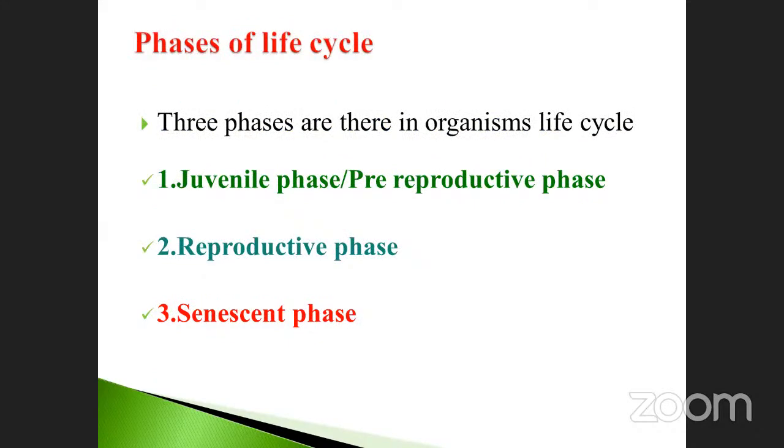One is called the juvenile phase, another the reproductive phase, and another the senescent phase. The juvenile phase comes before the reproductive phase. That means maturation is only physical, only physical growth. That's why it is called the pre-reproductive phase. When the plant produces the first flower, or the secondary sexual characters are produced, it indicates that reproduction has started. Then senescence is the last one, till death. Okay, go to the next one.